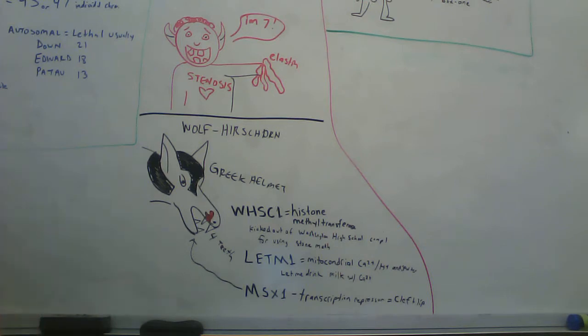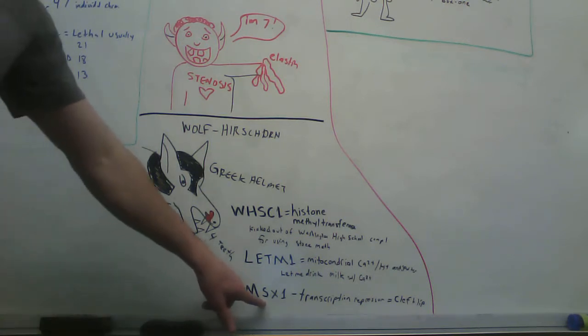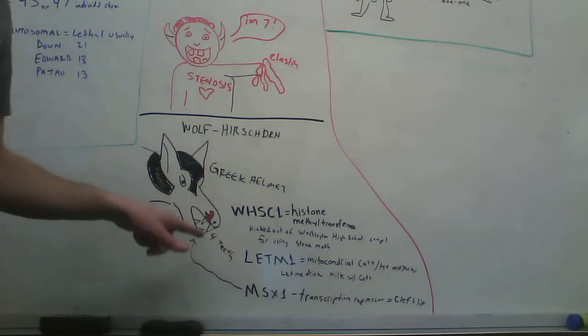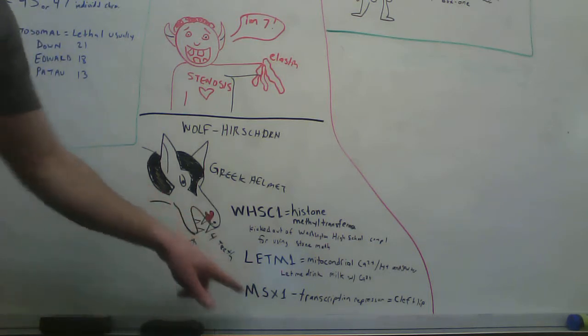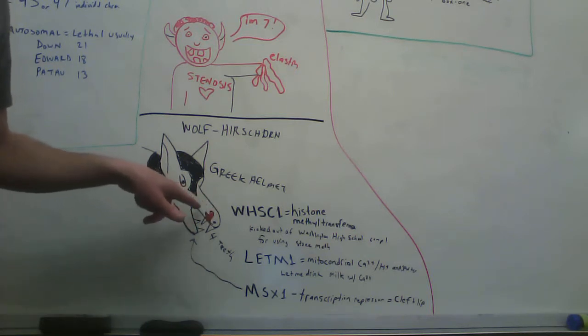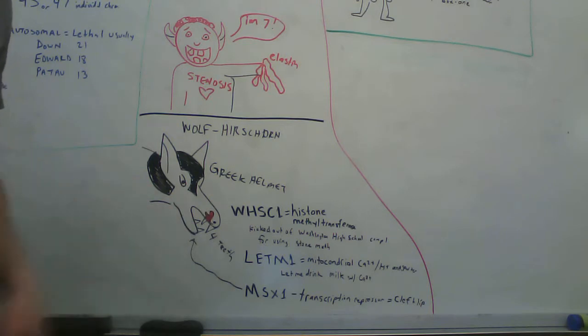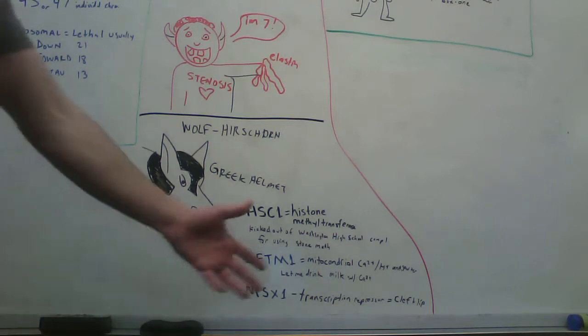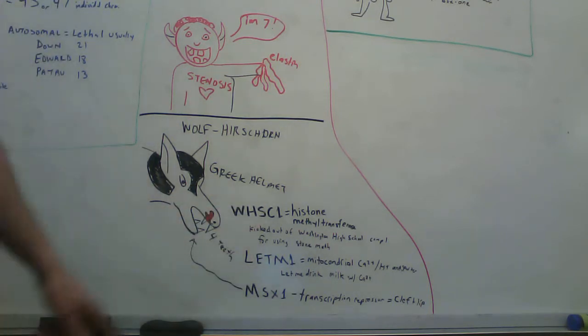And this has to do with MSX1, a transcription repressor. So a defect in MSX1. So I was trying to think maybe it's sort of messed, or it's missing some skin there. That's a cleft palate. MSX1. I don't know.